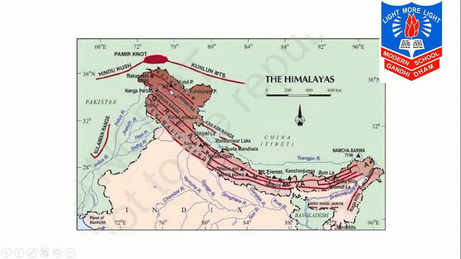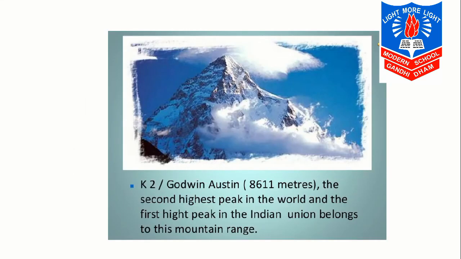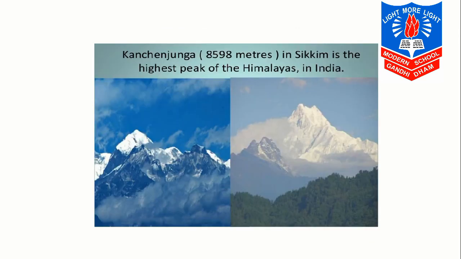Here is K2. You can see over here the K2 ranges. It is in the Kashmir Karakoram range and it is a part of India. You can point it out over here. Again they have given the details. K2 is the second highest peak in the world and the first highest peak in the Indian Union, belonging to this mountain range.